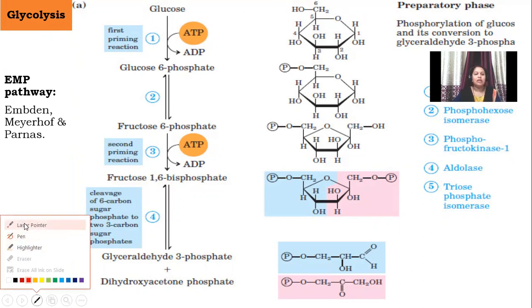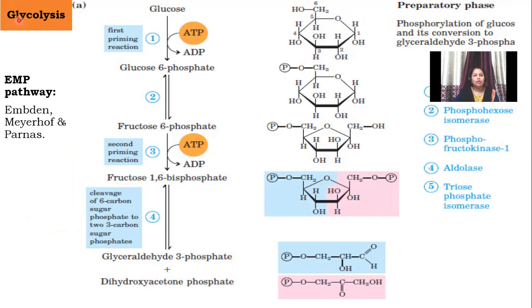Okay, what is glycolysis? The term itself elaborates the meaning: glycus in the Greek language means sweet or sugar, and lysis means breakdown of something. So here glycolysis means the breakdown of sugar, which is glucose. Okay, so breakdown of glucose into its constituent molecules is called glycolysis.